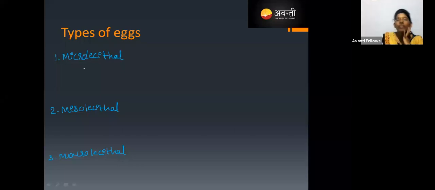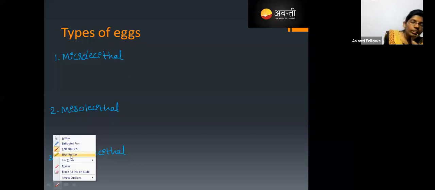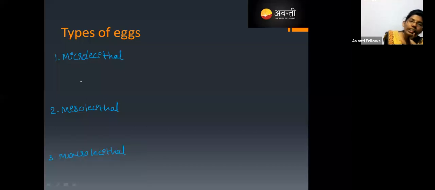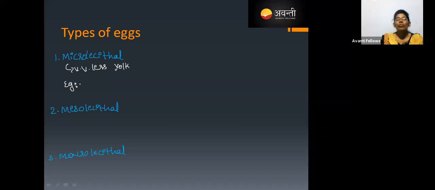Lecithal means yolk. There are so many eggs we can see in nature. Humans also produce eggs, and frogs, reptiles, birds, everything produces eggs, right? So microlecithal means there is a very, very small amount of yolk. That is called a microlecithal egg.